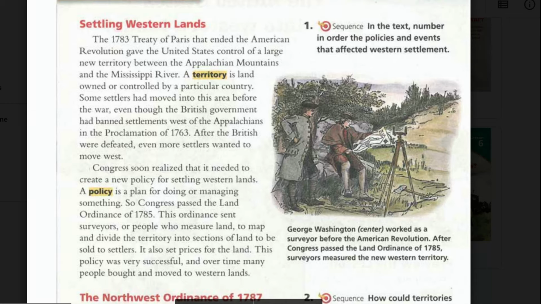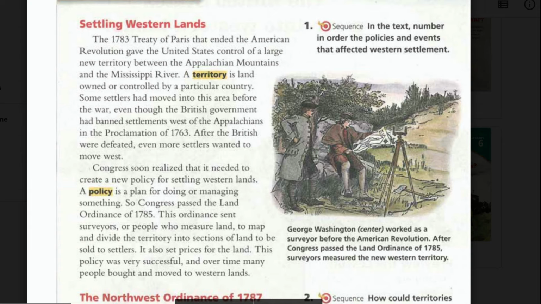This ordinance sent surveyors, or people who measure land, to map and divide the territory into sections of land to be sold to settlers. It also set prices for the land. This policy was very successful, and over time, many people bought and moved to the Western lands.